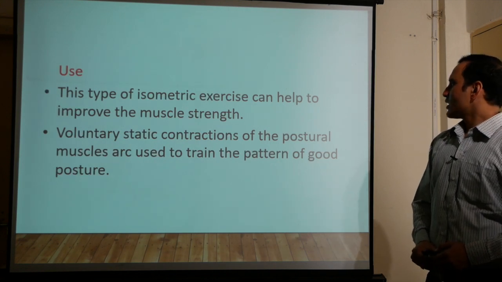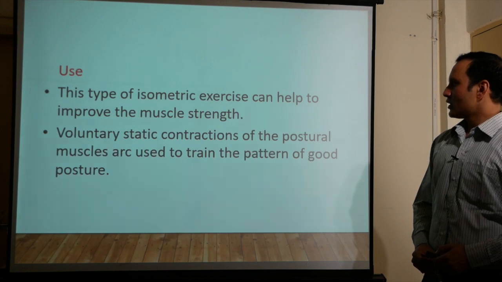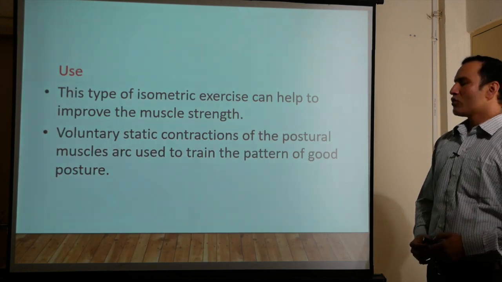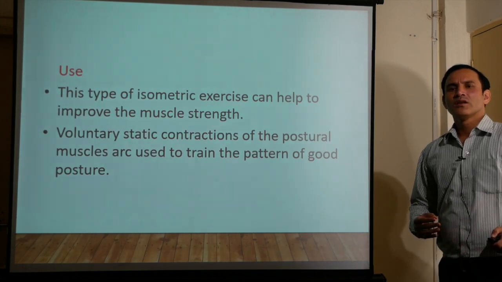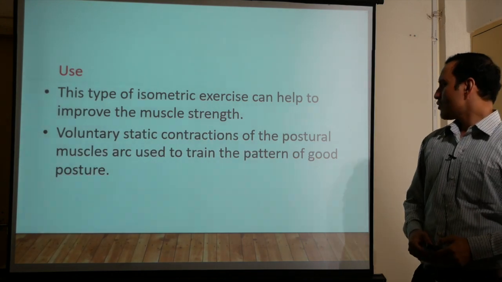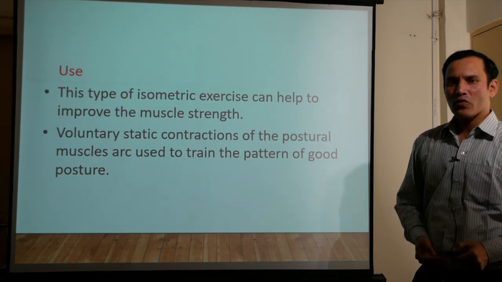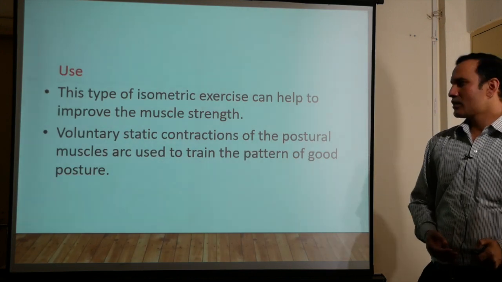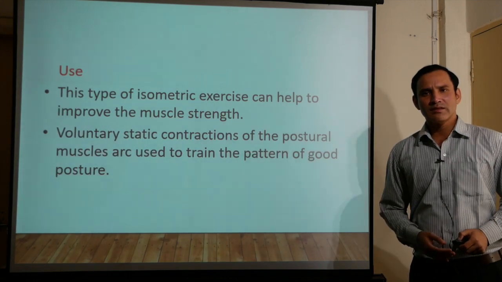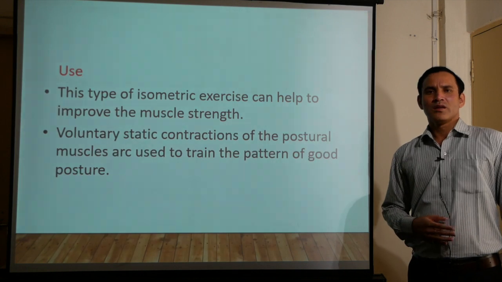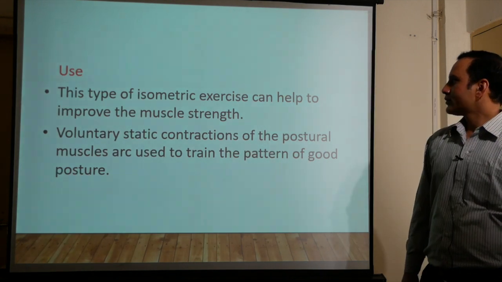Voluntary static contractions of the postural muscles are used to train the pattern of good posture. So this can be used for strengthening and to train the postural muscles. If someone is having some posture problem, we can suggest isometric exercises so he can improve his posture, depending on what posture problem he is having.